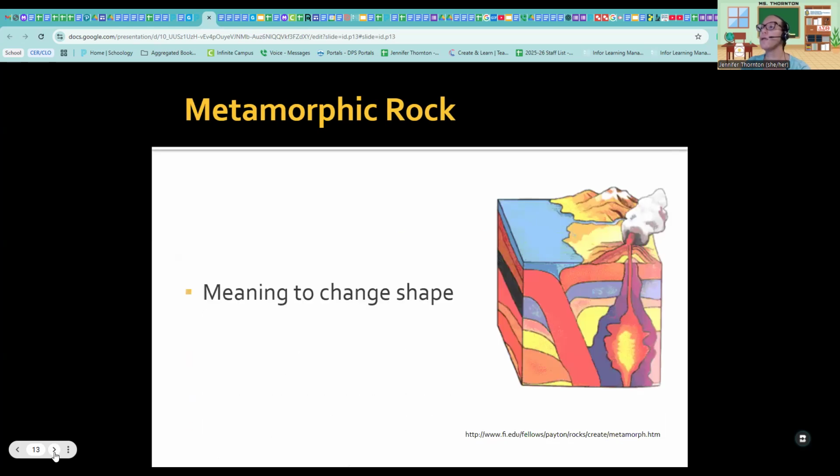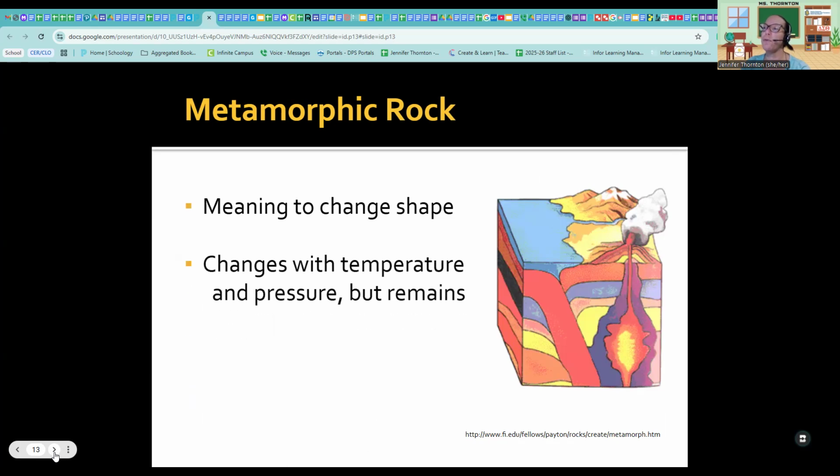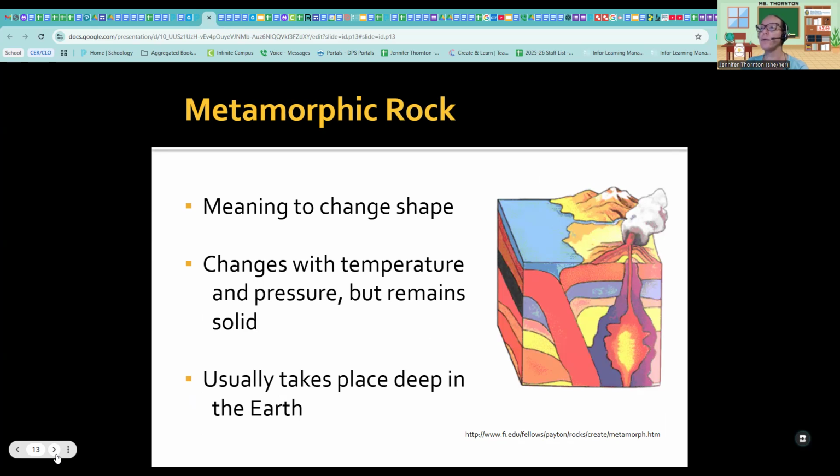All right, metamorphic rock, the next rock type. Metamorphic means to change shape. It changes with temperature and pressure, but remains solid. So temperature and pressure have everything to do with the formation of this rock. It usually takes place deep within the earth, not so deep that it turns to magma, but deep down right before that, okay?